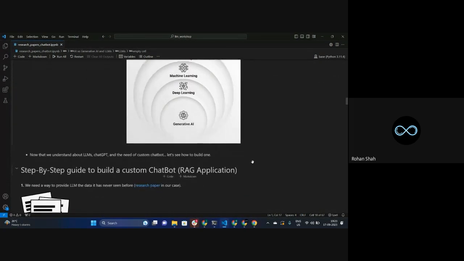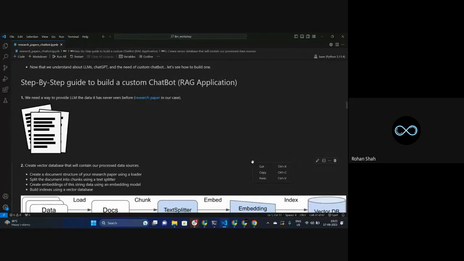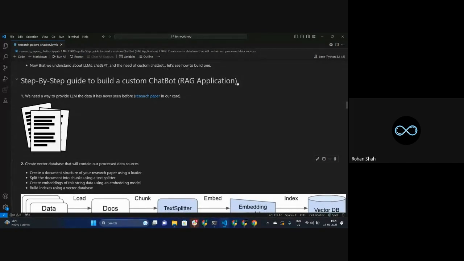All right, guys. Now we are at the step where we start the step-by-step guidance to build a custom chatbot with the help of a RAG application. I'll tell you what this RAG application actually means once we are done understanding this whole process.